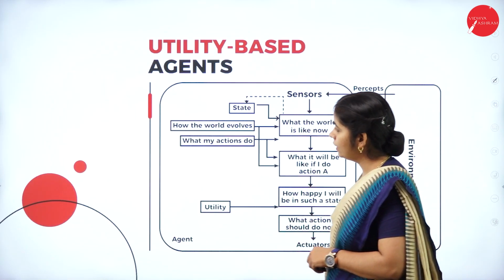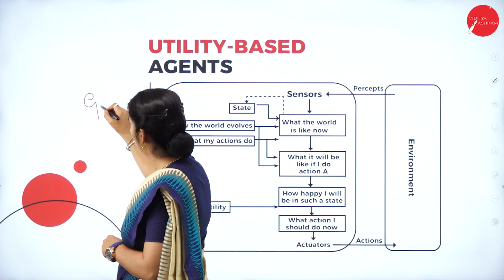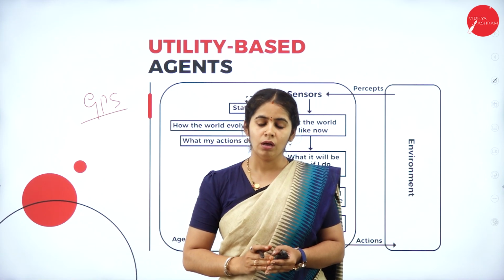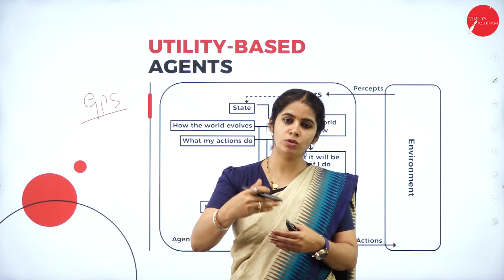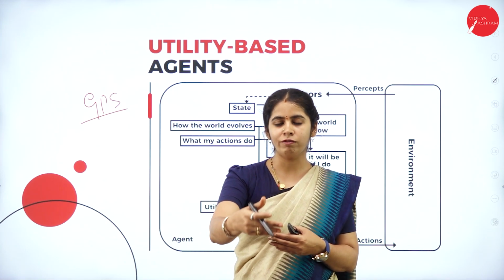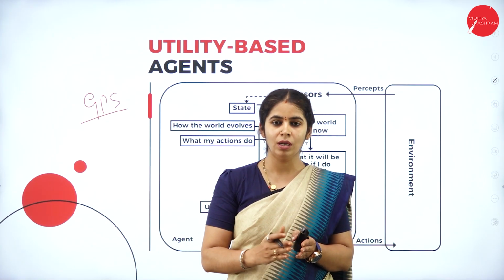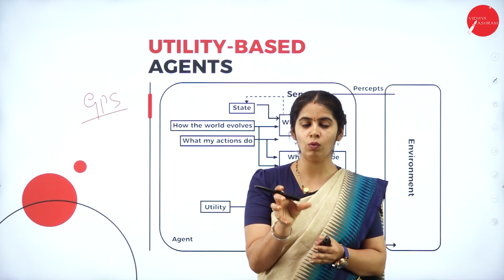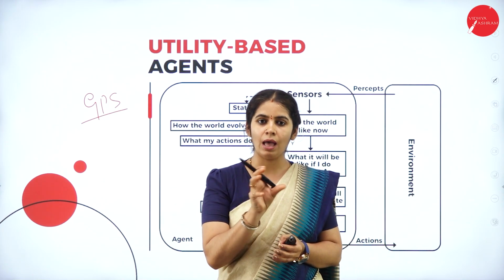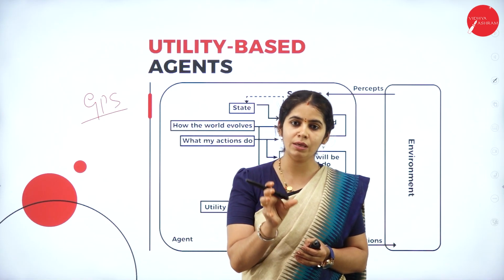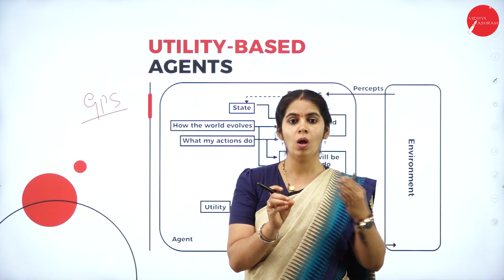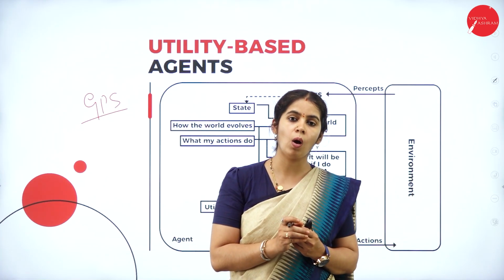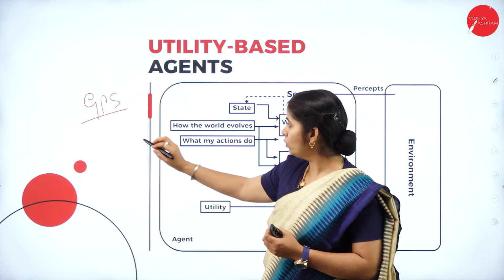You can take the example of GPS. It will give you one path, and you are going on that particular path. You reach some point, halfway to the destination, and then you find there is a roadblock, there is a strike on the road, right? At that moment, what is the situation of the agent? It's an unhappy situation. So what does this utility-based agent do? It will take one more option, a way to be happy, to reach the goal earliest, in an optimal way. That is called utility based.